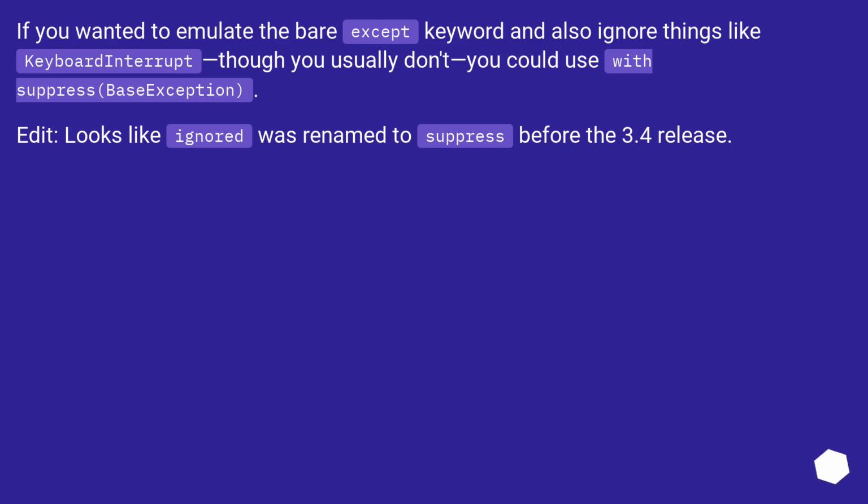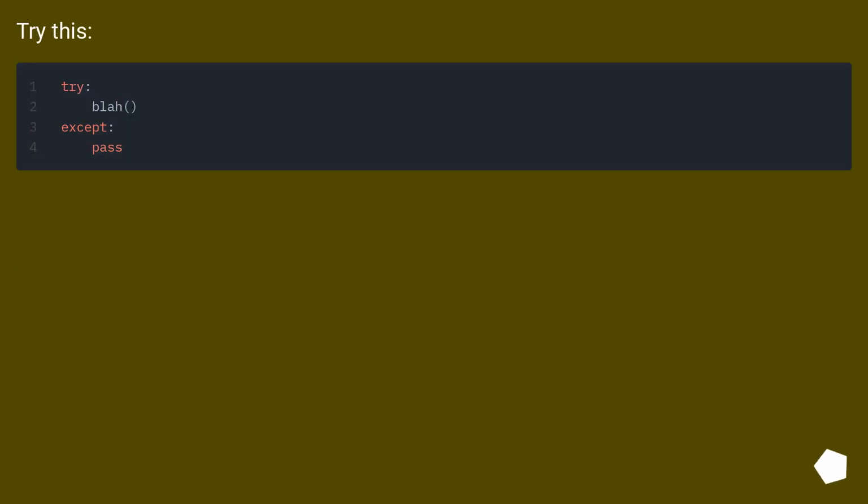If you wanted to emulate the bare except keyword and also ignore things like KeyboardInterrupt, though you usually don't, you could use with suppress(BaseException). Edit: Looks like ignored was renamed to suppress before the 3.4 release. Try this.